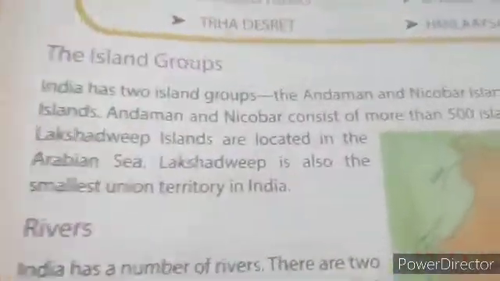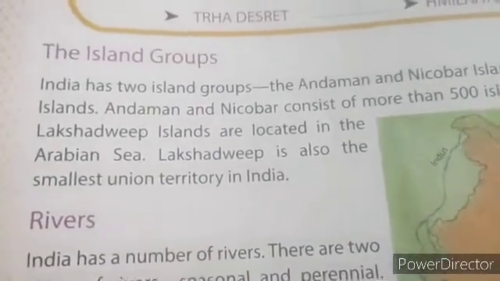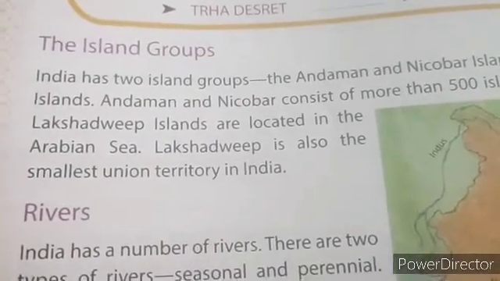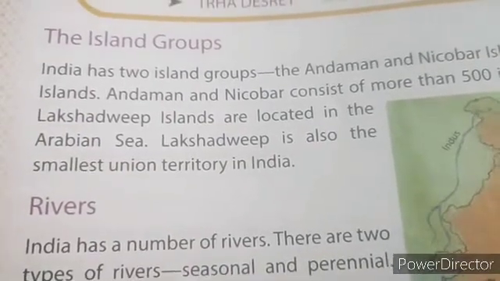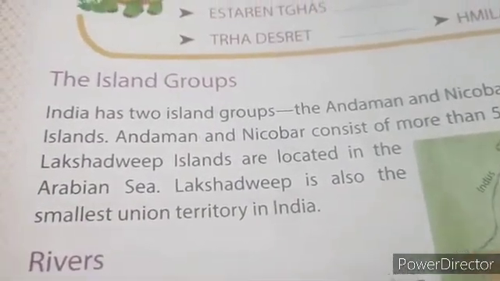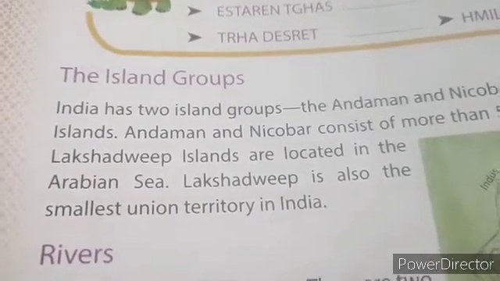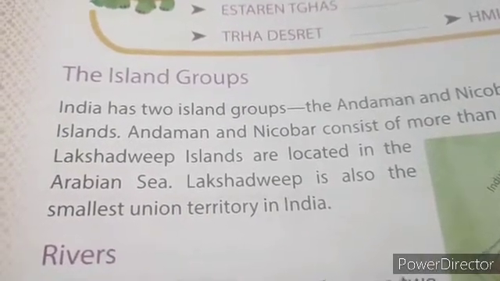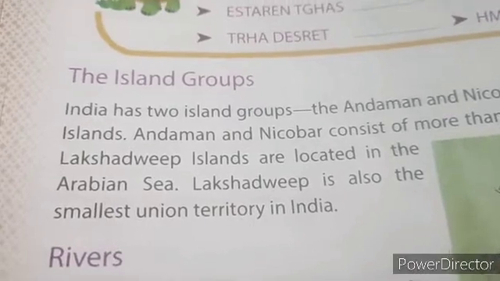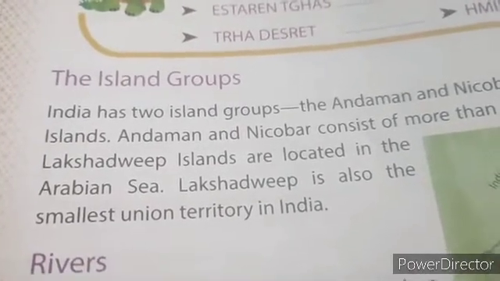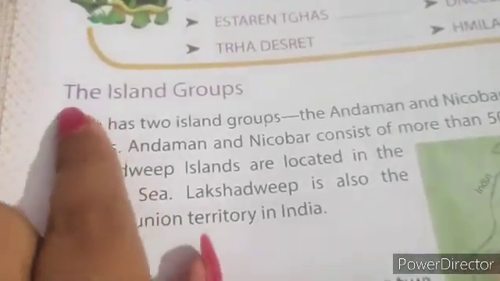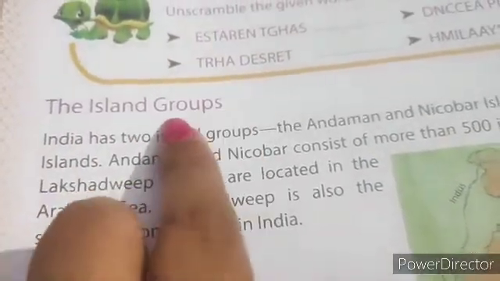Now come to the next, the island groups. So students, first of all you should know what an island is. A piece of land surrounded by water is called an island. So in this topic what we have to learn? The island groups.